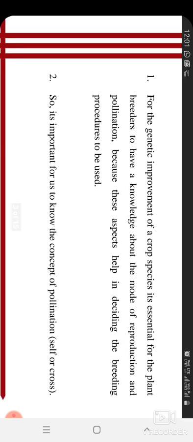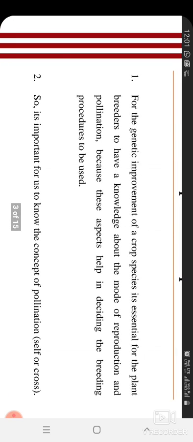We will study the mode of reproduction and pollination. You have already studied mode of reproduction in an earlier semester. So in this course we will study pollination and its types. In this lecture we will discuss self-pollinated crops, and after that cross-pollinated crops.